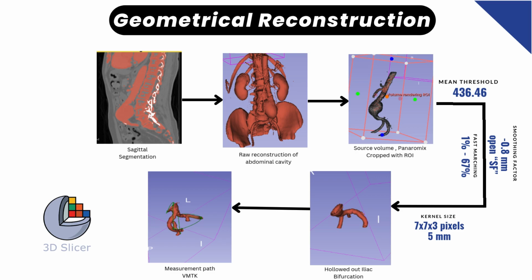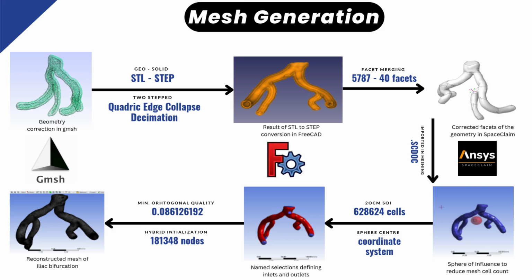Abdominal CT scans of the patient were obtained from online repositories like the NBI database, and then using an open source software, 3D Slicer, for geometrical analysis, the iliac bifurcation of the abdominal aorta was segmented using the segmentation tool. Then using the segments and an appropriate smoothing factor with a volume rendering ROI, a one-to-one 3D model was obtained in a raw geometry format. In order to complete the task of hollowing out the artery for simulation, an additional extension was employed. Then on this geometry, VMTK, or Vascular Modeling Toolkit, processing was performed for obtaining geometrical values related to the abdominal aorta for the MLR model variables.